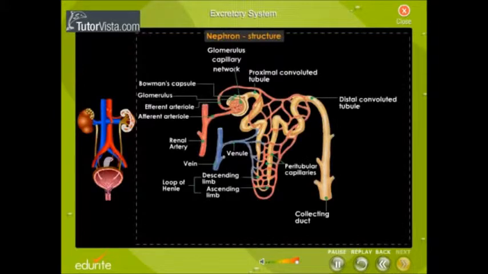Seen here is the anatomy of a nephron. A nephron is also called the kidney tubule. It is the basic unit of a kidney. There are more than 1 million nephrons in a kidney. The main parts of a nephron are the Bowman's capsule, the glomerulus, the proximal convoluted tubule, the distal convoluted tubule, and the loop of Henle. An enlarged view of the Bowman's capsule with the glomerulus may be observed here.